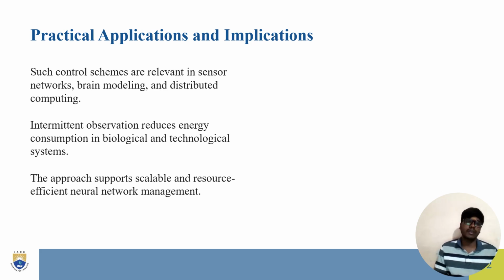Here we can see some practical applications, where such control schemes are relevant for sensor networks, brain modeling, and distributed computing. We can also see that intermittent observation reduces energy consumption in biological and technological systems. The approach supports scalable, resource efficient neural network management.